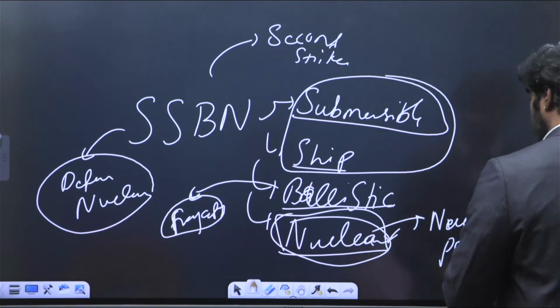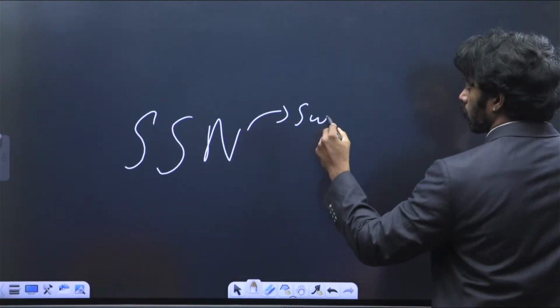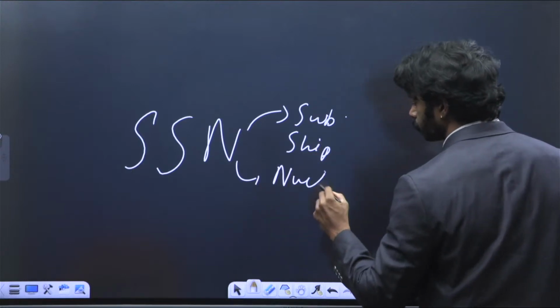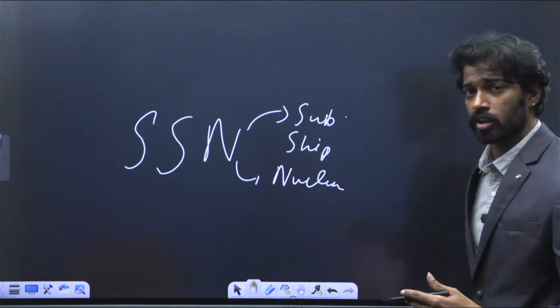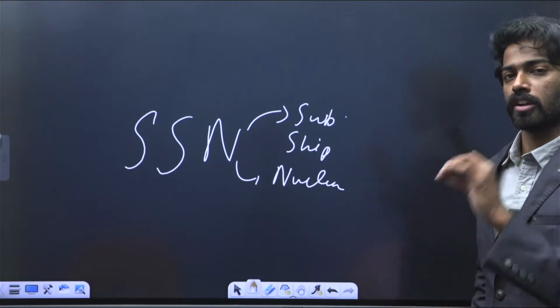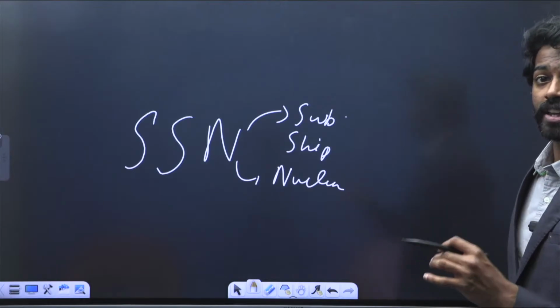Other than this, we have SSN. SSN is nothing but submersible ship nuclear. Submersible ship nuclear is nothing but a submarine that runs on nuclear power. That's it. It does not have ballistic missile capability, meaning it does not have second strike capability.